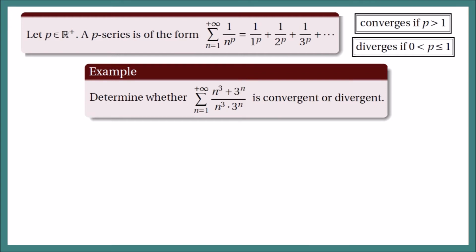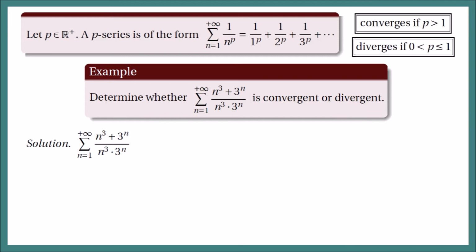For our third example, let's have the series of n cubed plus 3 raised to n all over n cubed times 3 raised to n. This is definitely not a p-series, so let us transform first our a sub n and try to get a form of a series that we are familiar with.